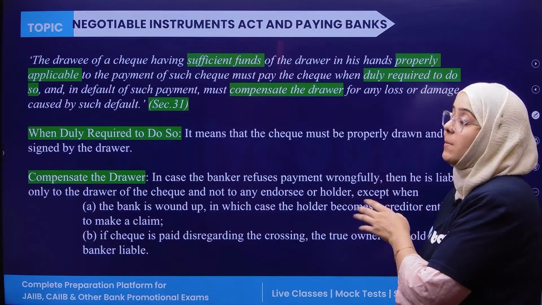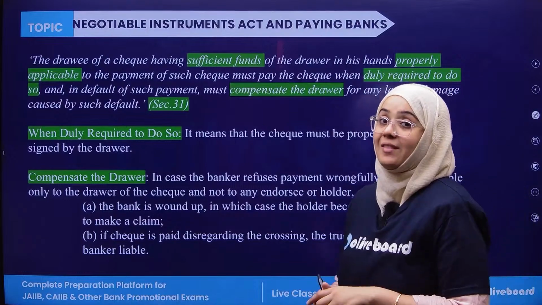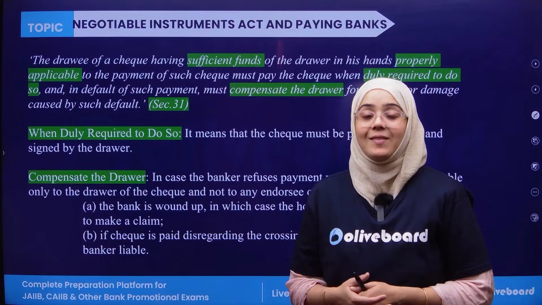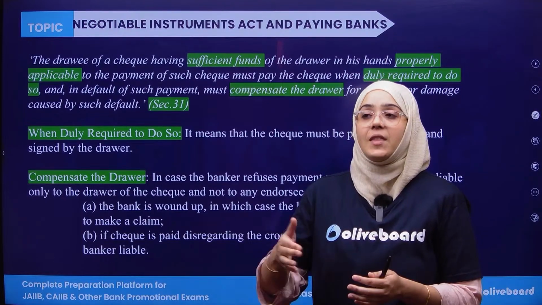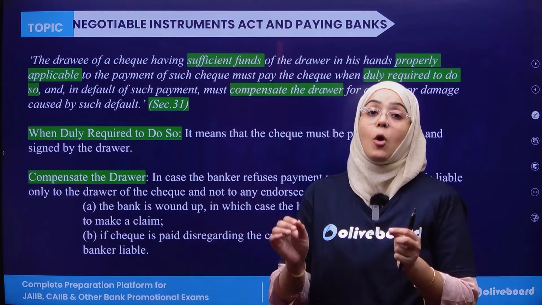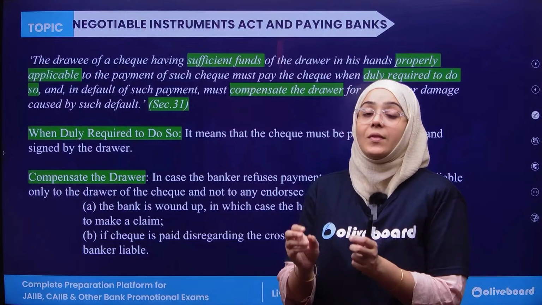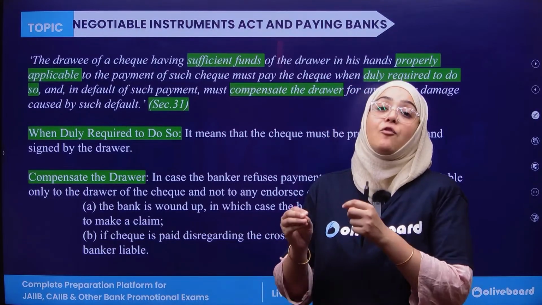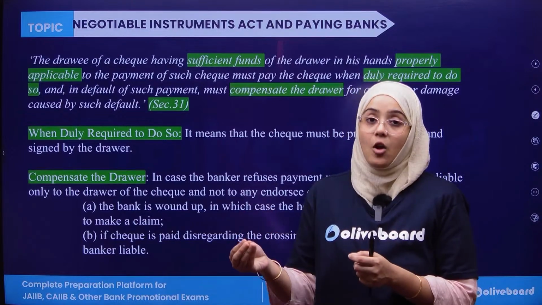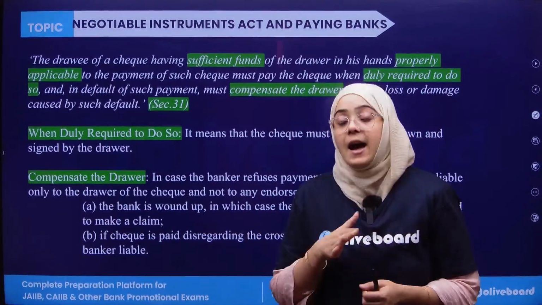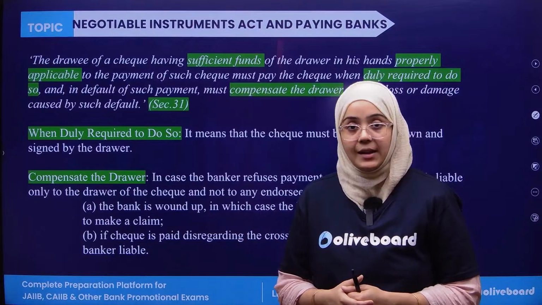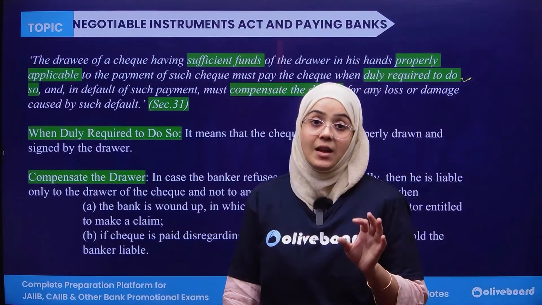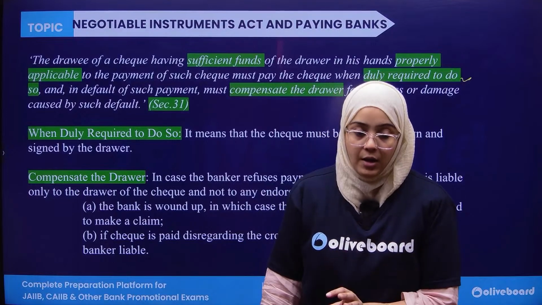Properly available means the amount which is actually in the hand of the drawee. It means that the amount shouldn't be engaged in some other activities. It should be properly available to the bank, present in the form of liquidity in the bank account so that the drawee can pay that check easily. And duly required to do so means